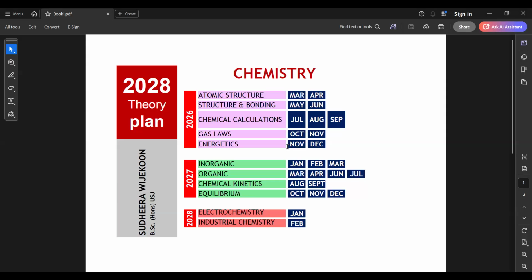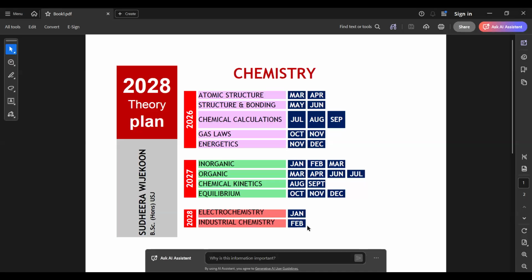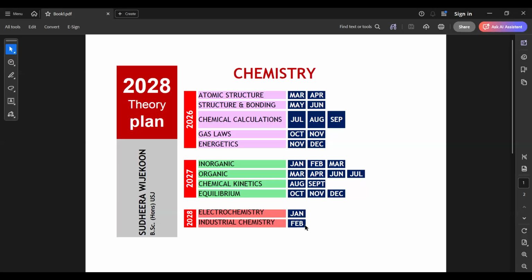Now see, the atomic structure is our first lesson. We will be discussing it from 2026 March to April. Then structure and bonding, we will be discussing it from 2026 May to June. Likewise, all these things are well organized. Our lessons are organized so that we can complete our syllabus by 2028 February.